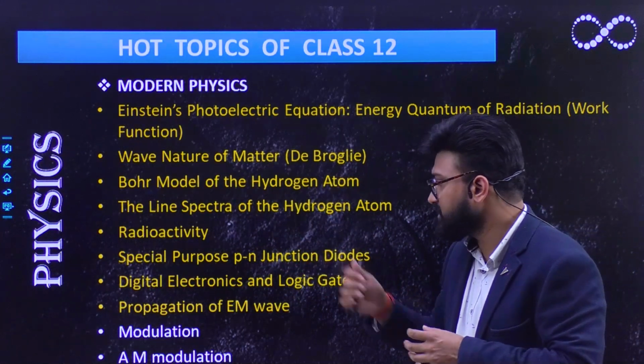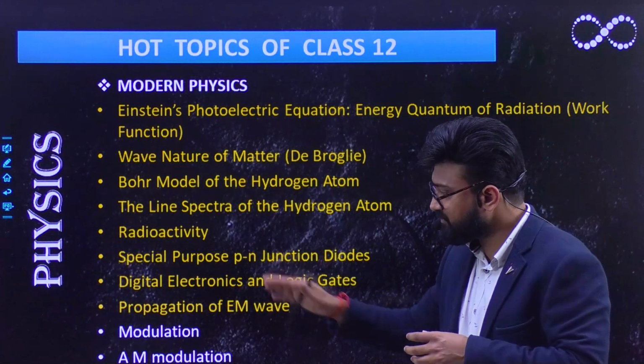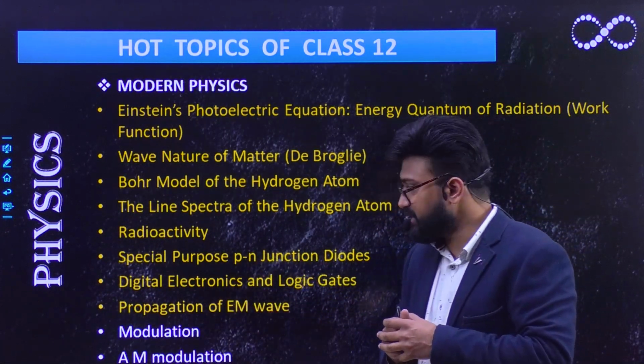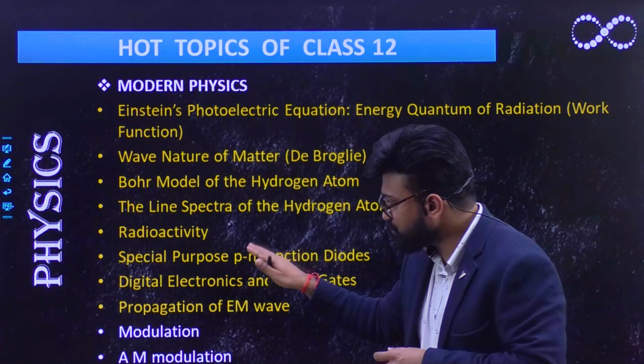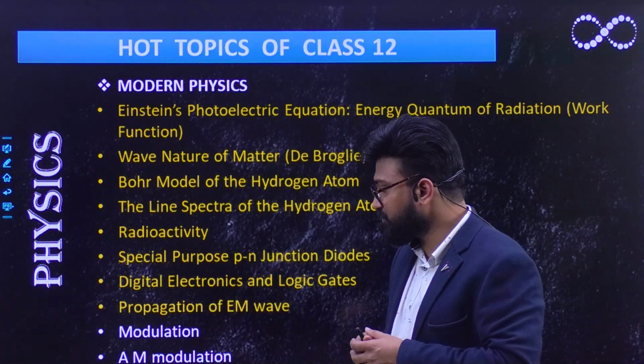It is also coming from junction diode, because I have included semiconductor in this portion as well as communication in this portion only.